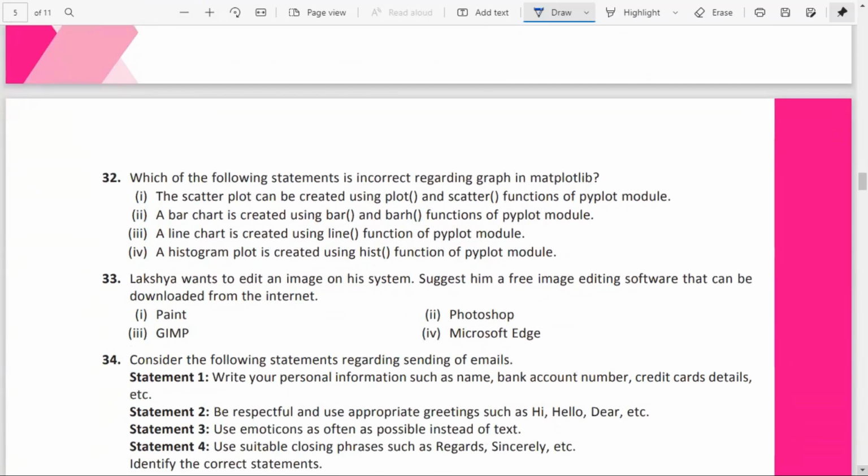Question number 32. Which of the following statements is incorrect regarding graphs in Matplotlib? Scatter plot can be created using plot and scatter functions. That is correct. Bar chart is created using the bar and barh functions of the pyplot module. That is also correct. A line chart is created using the line function. That is wrong. It is created using the plot function. Histogram plot is created using the hist function. That is also correct. Here it is asked for the incorrect statement, so option 3 is the answer to the question.